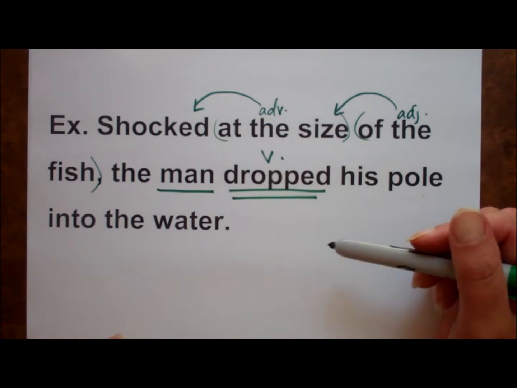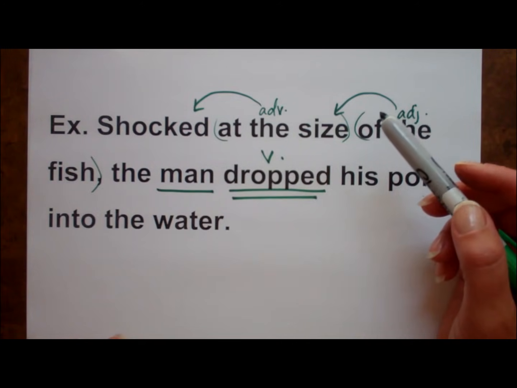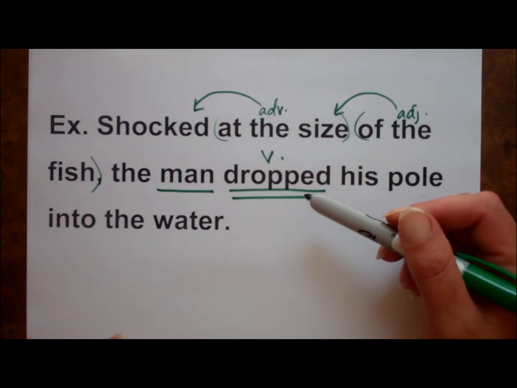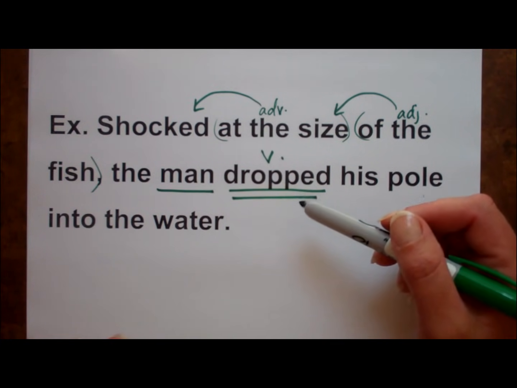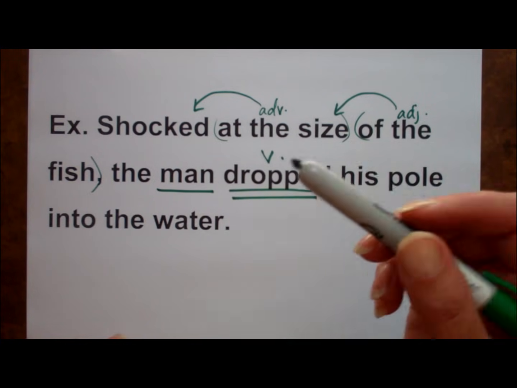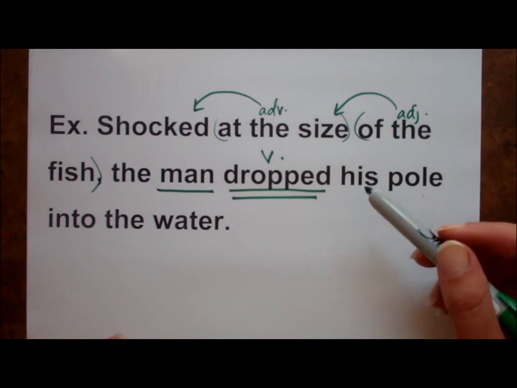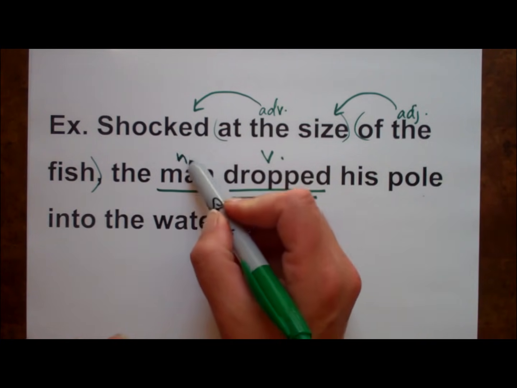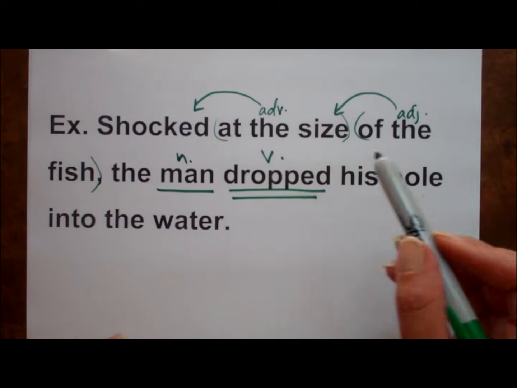I know this sounds complicated, but you really don't have to go to all that trouble to figure it out. Finding participial phrases is usually accomplished by making a logical guess at the words that seem to relate to the participle. When we relax a bit, we can clearly see that shocked at the size of the fish is the whole phrase that modifies man. Which man? The one shocked at the size of the fish.